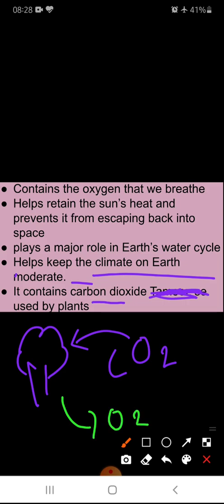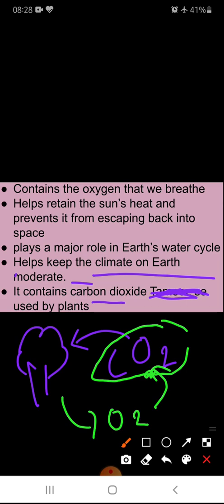Oxygen is used by human beings, and what we release is carbon dioxide, and that carbon dioxide is again used by the plants. So carbon dioxide is present in the atmosphere, and plants use it to make their food in the process of photosynthesis.